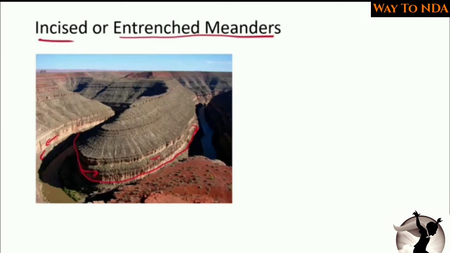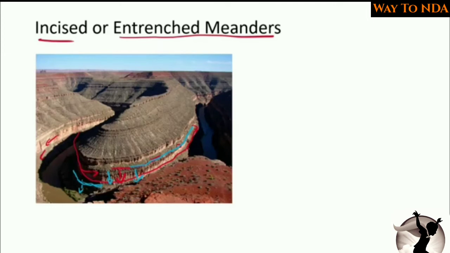So here you can see the whole area is eroded by the river. Earlier the river was flowing on this level, later on it got shifted downside, and it created this kind of terrace. Again it was flowing from this level, but again it got shifted down and created a terrace.